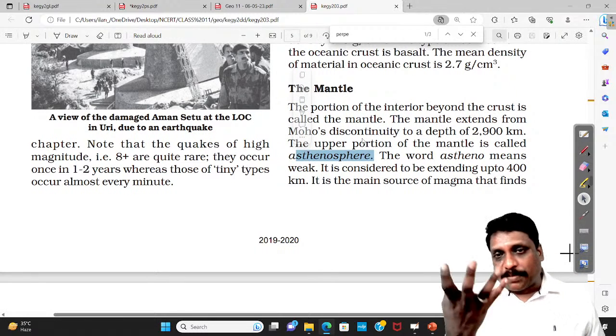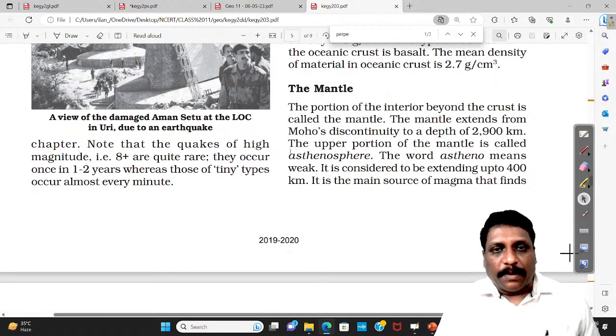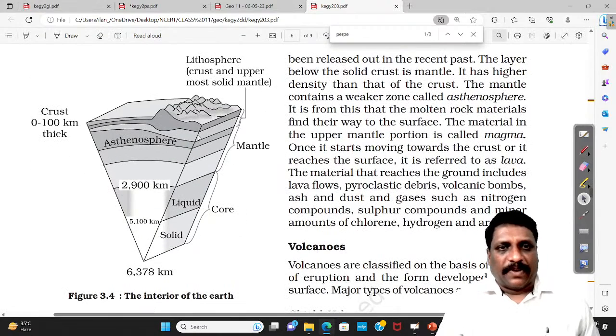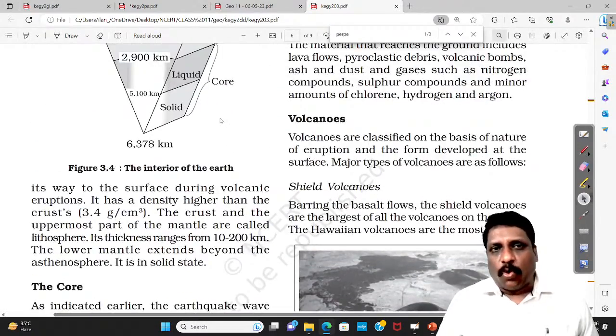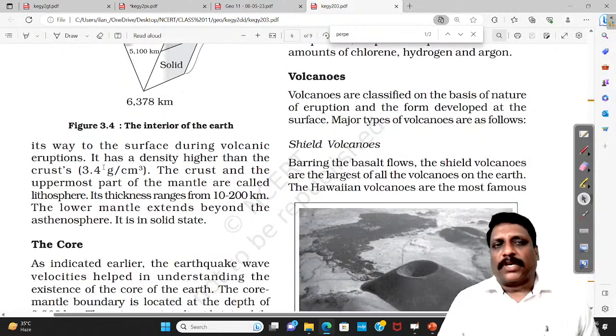Whenever a volcano erupts, this magma actually comes from the asthenosphere. So somewhere I have an idea of what crust is, what is mantle, what is core. And core itself I can divide into two layers: the outer layer you call liquid core, and the inner layer you call solid core. All the basic information is given here.